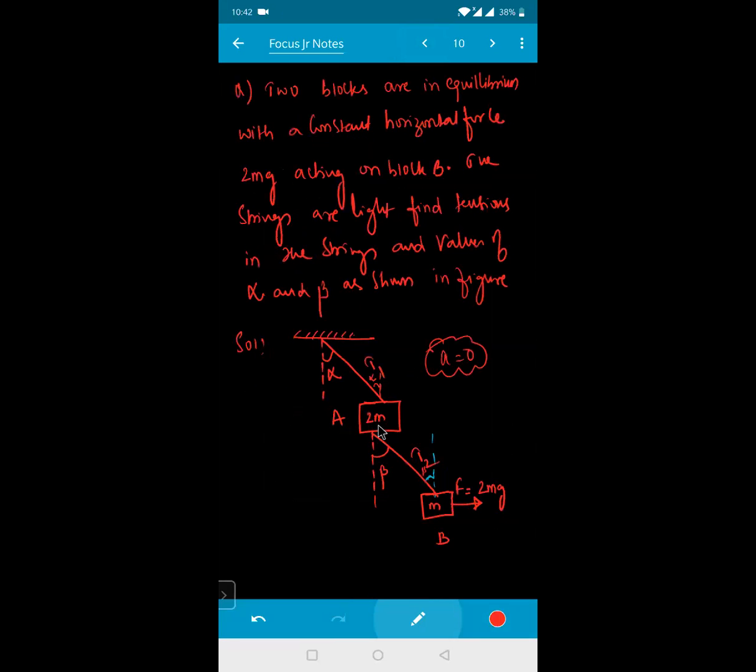See, on your 2m there is T1, so resolve along y-axis and x-axis. On 2m, the weight of the body acts in the downward direction. This string is also connected, so here it is T2 and here it is also T2. Here it is T1 and here it is also T1. So now on the block 2m, T1 and T2 are acting simultaneously, isn't it?